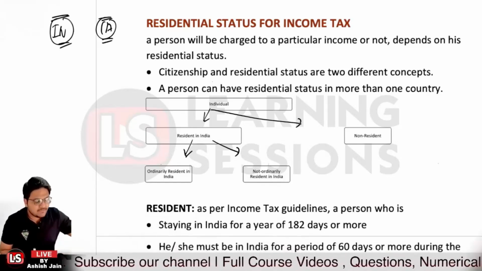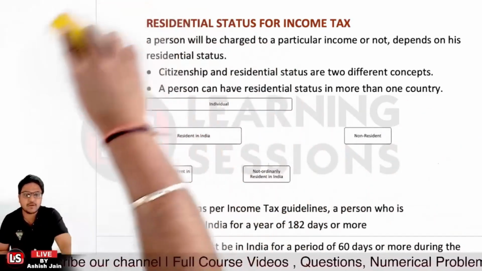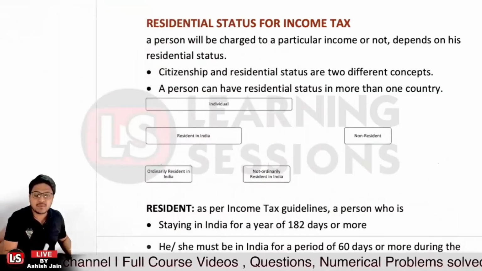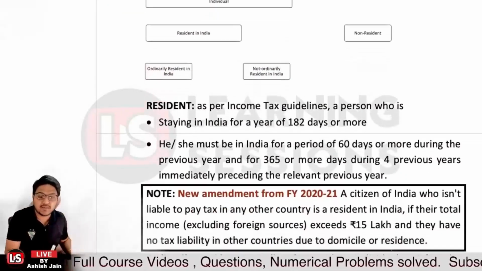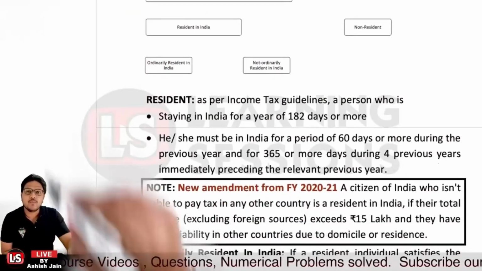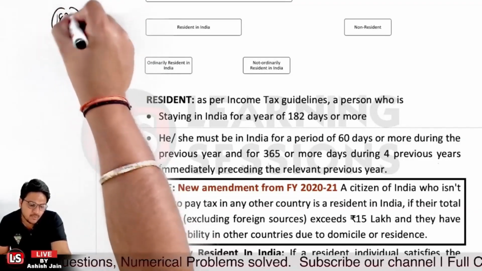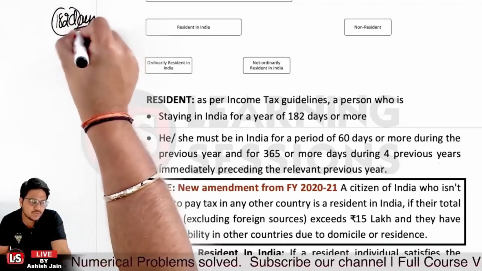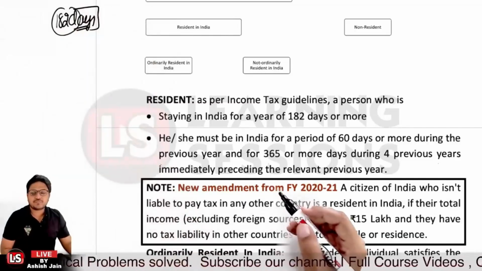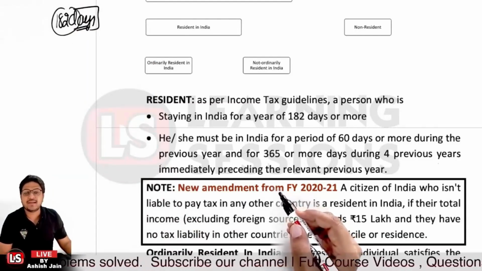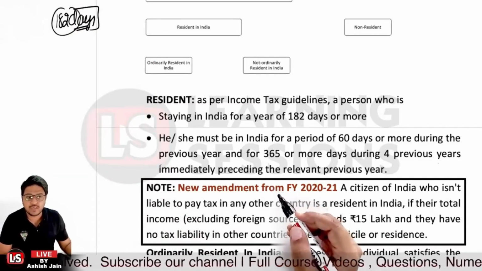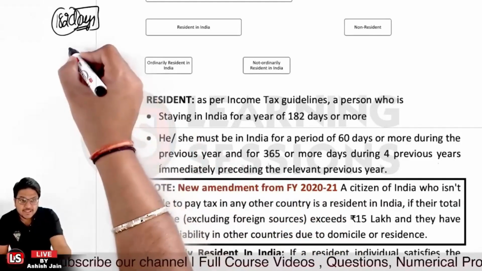Now let's understand the different terms and the criteria related to the same. For residential purposes, as per the tax guidelines, if a person is staying in India for more than 182 days, in that scenario the person is considered to be a resident in India.